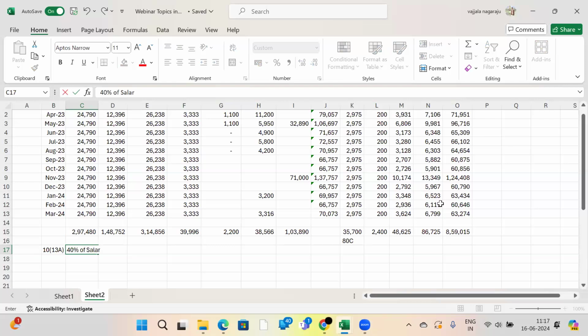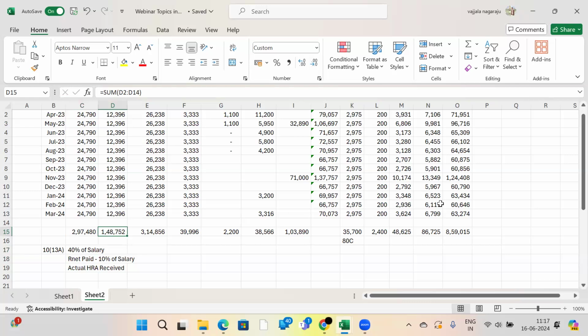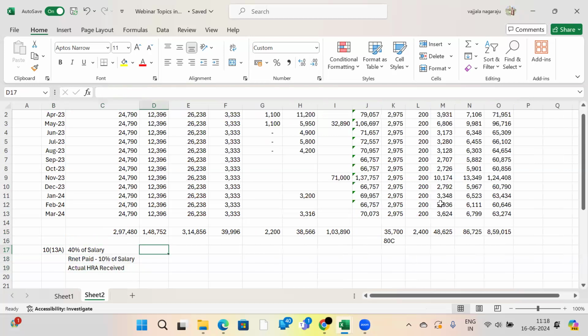What are the 3 limits? 40% of salary. Rent paid minus 10% of salary. Actual HRA received. In your pay slips, whatever HRA you are receiving, that HRA is not fully taxable. You will get a deduction from the HRA. How will you get a deduction from the HRA? That is what I am going to tell you.